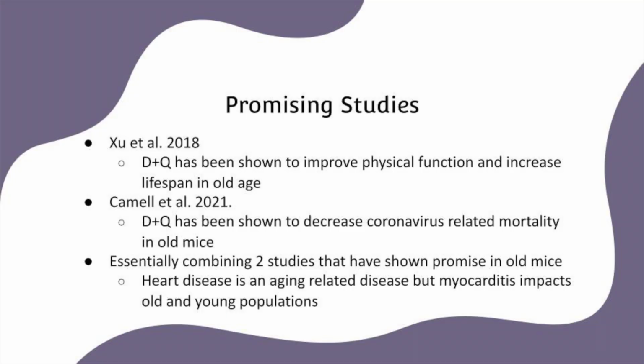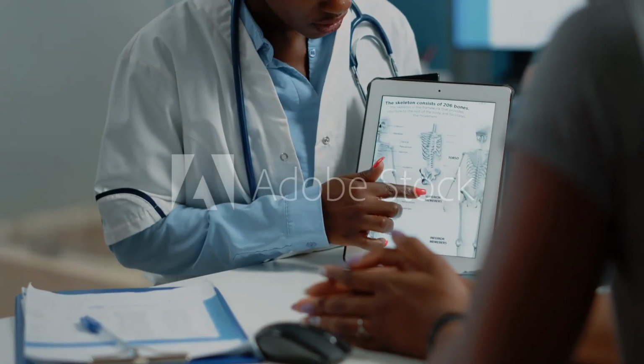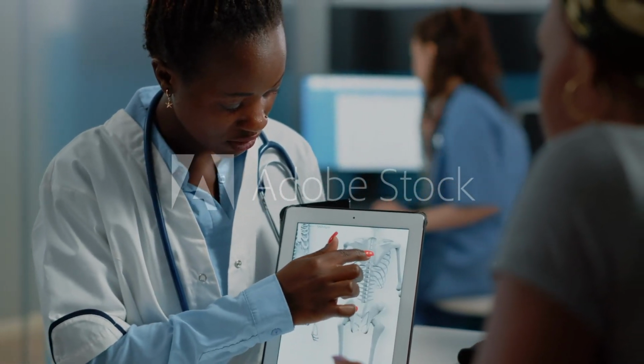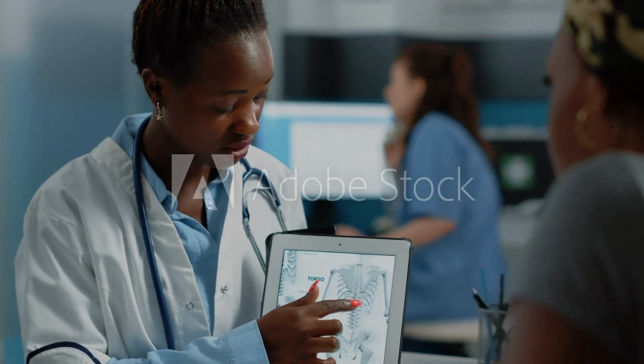So here are some promising studies that we are basing our proposal on. This first study demonstrates that our drug has already shown improved physical function and increased lifespan in old age. The second study shows that D plus Q has decreased coronavirus-related mortality over time in old mice. What we are essentially doing is combining two studies that have already shown promise in old mice. Our study is unique in that it specifically looks at myocarditis.